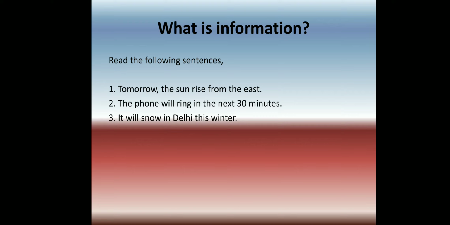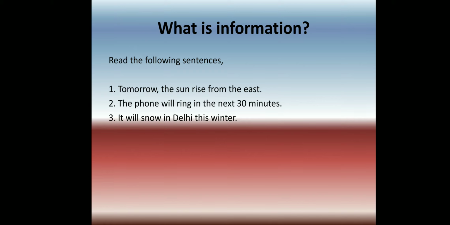The information in the sentence "it will snow in Delhi this winter" is very high, because nobody knows that there will be snow in Delhi this winter. So the information is very high, but the probability of occurrence of that thing is very less, because the probability of snowfall is very low in Delhi. So we can say that there is some relation.